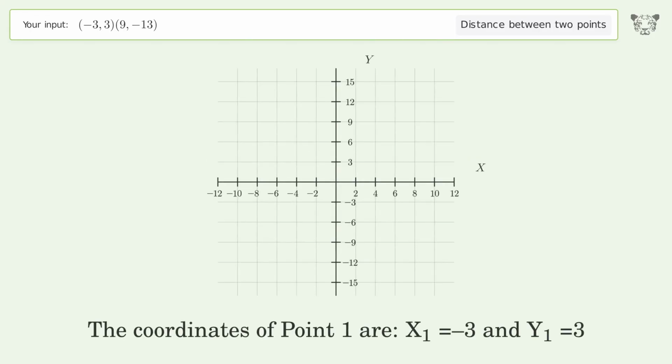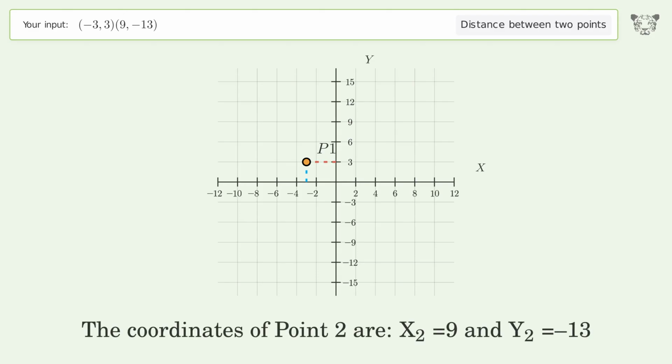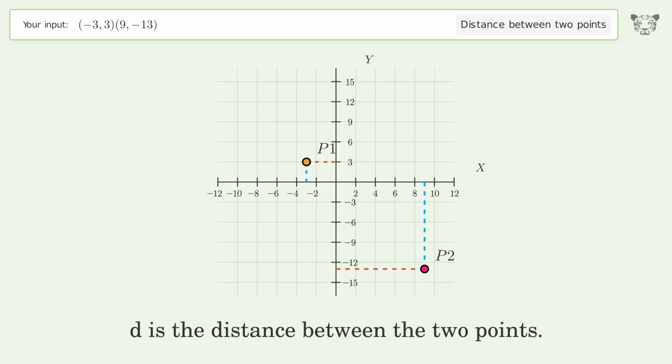The coordinates of point 1 are, x1 equals -3 and y1 equals 3. The coordinates of point 2 are, x2 equals 9 and y2 equals -13. D is the distance between the 2 points.